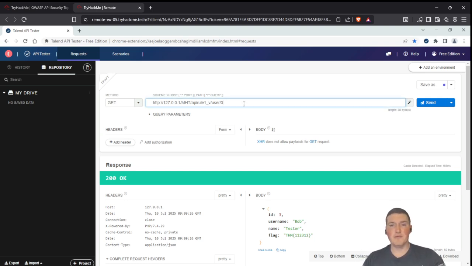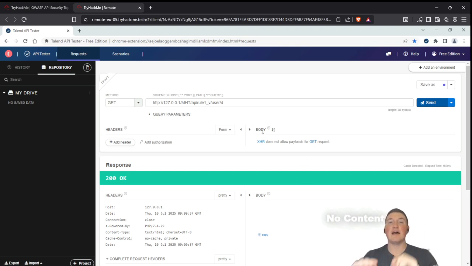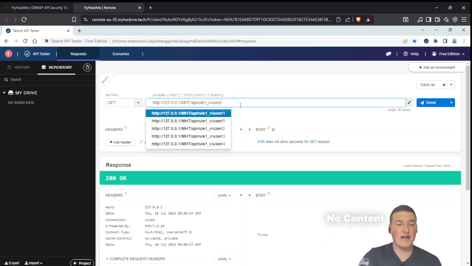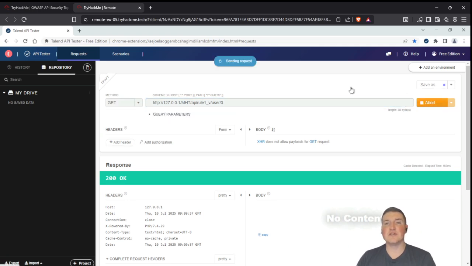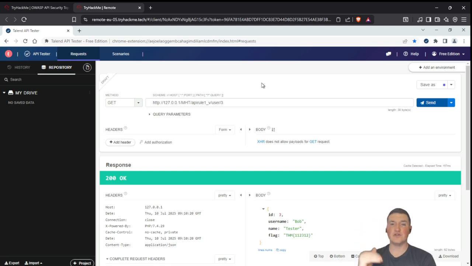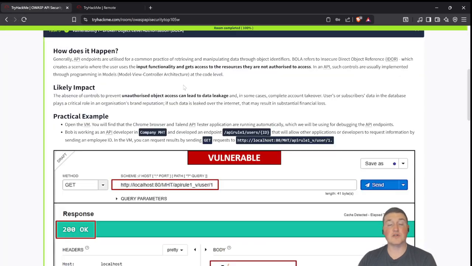Well, I can use something like Burp and go through and programmatically get a list of every user. Okay, 4, no content. I know there's 3 users, right? Do this on a large scale. I get a list of every one of your users. Why is that valuable? Well, what do you think's next? Password spray attack, right? I now have a list of every single user, their valid username. Boom. Now it looks a lot less suspicious if I'm testing every single valid username, right? A valid username is extremely valuable to an attacker, but a list of every valid username is unbelievably valuable to an attacker.